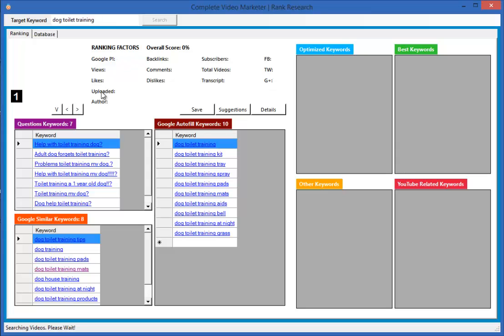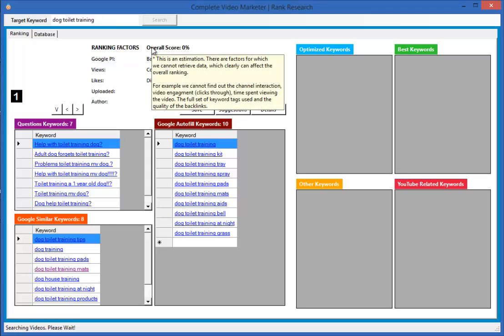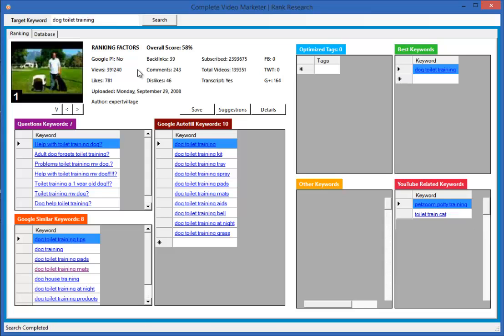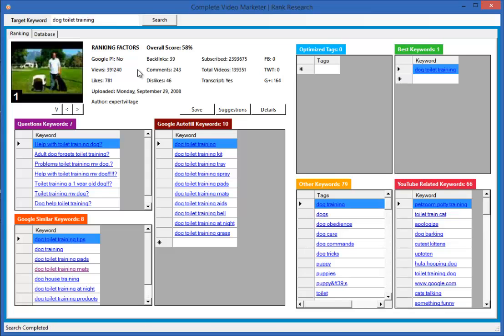And all of this data will give us a score together with the data that comes back from each video, because we'll also get the video title, we'll get the video keywords that have been targeted, and we'll get the video's description. And that helps us then to see whether people are targeting that keyword in YouTube and whether we can break in on that keyword and get a page 1 result. And I think looking at these results that we can do it. But first I'm going to tell you about this right hand section of the software.